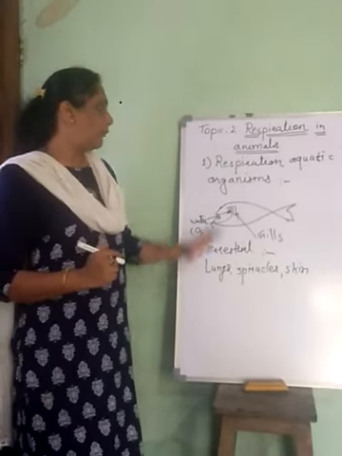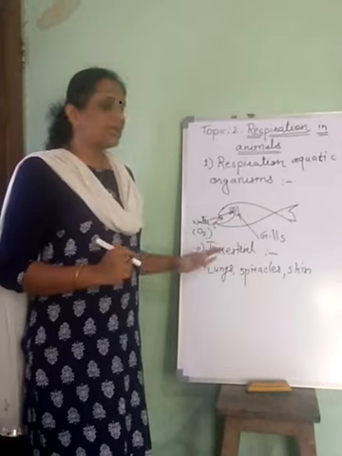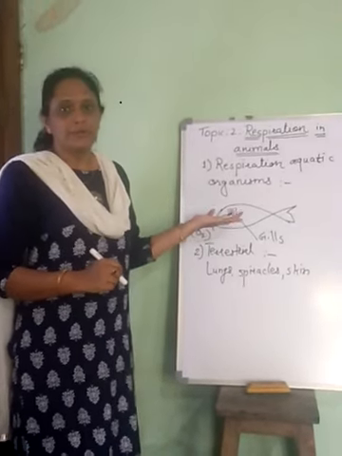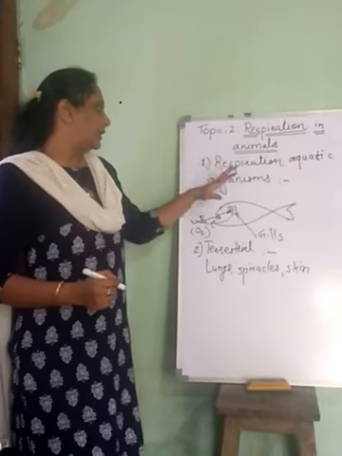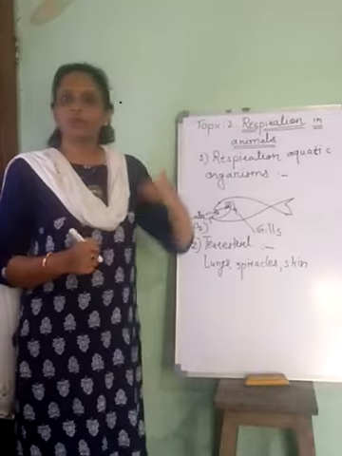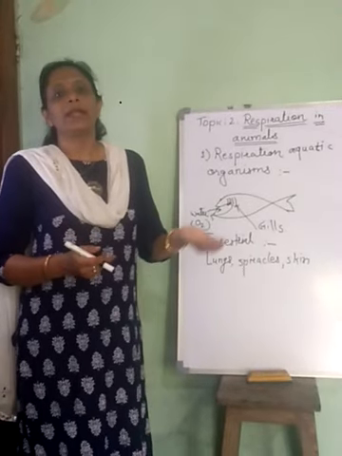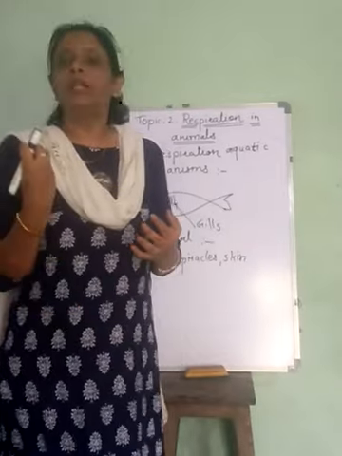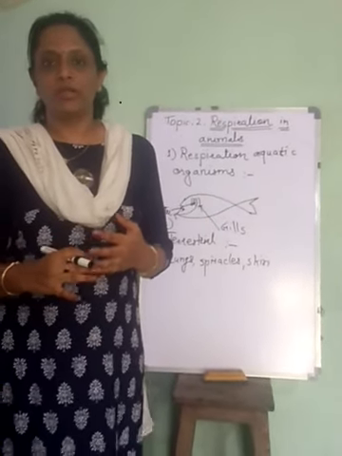Now we are going to compare which organisms get more oxygen than the others. So let's see the respiration in aquatic organisms. When the oxygen comes in contact with the water, not all of the oxygen gets dissolved in the water. Only a little amount of oxygen gets dissolved in the water.